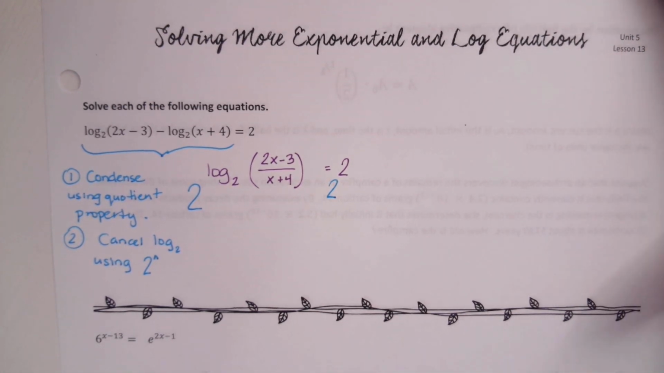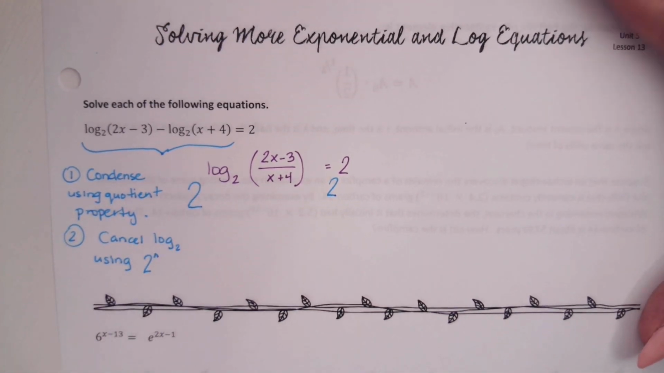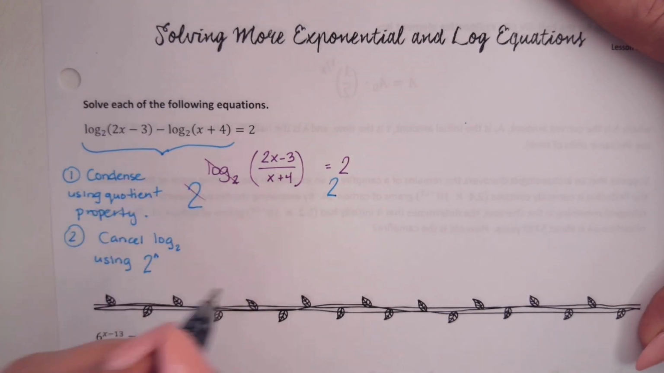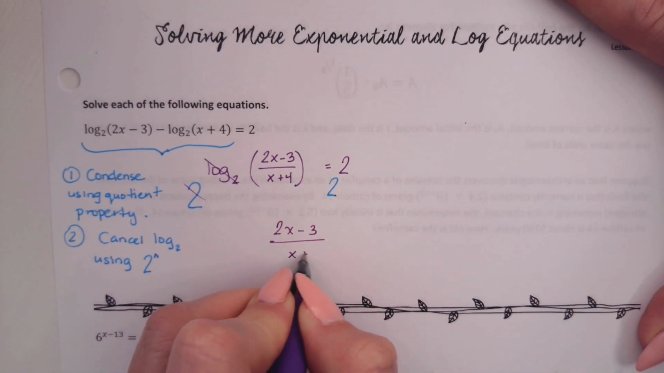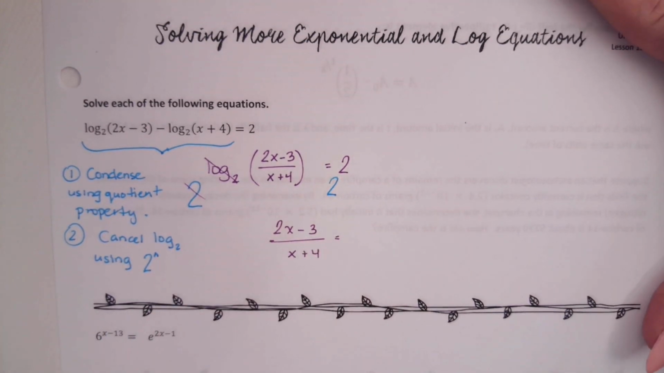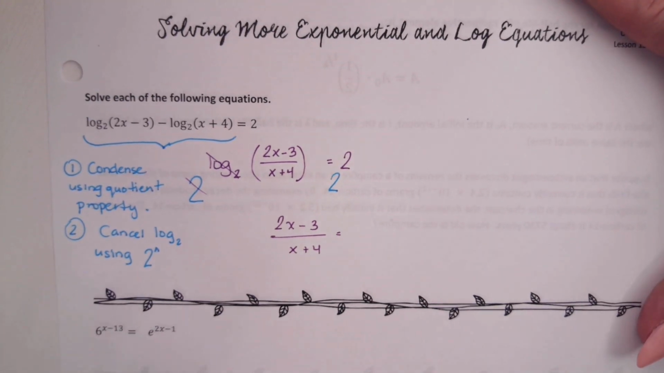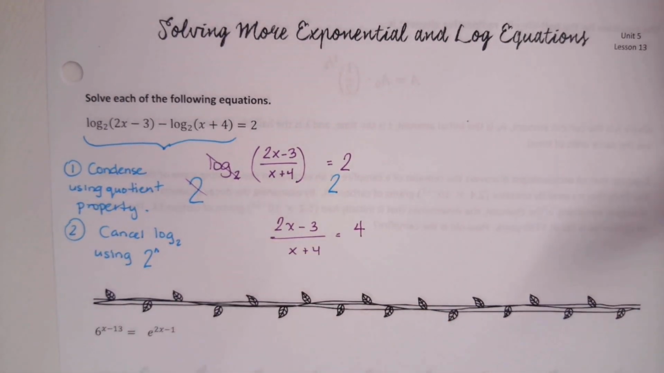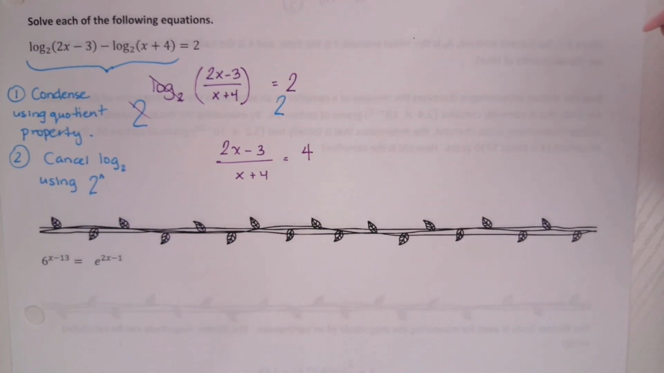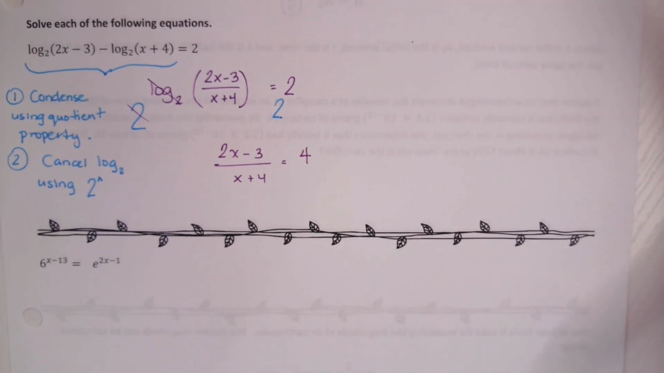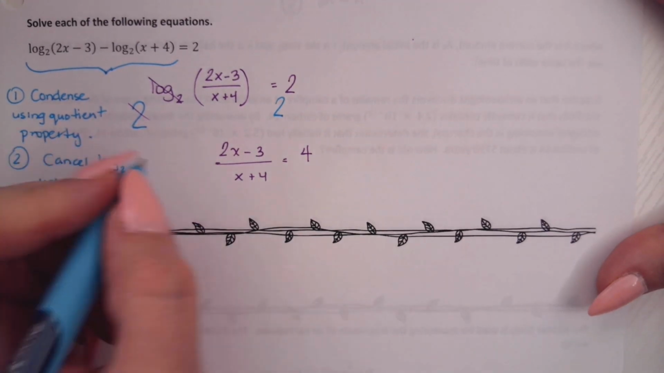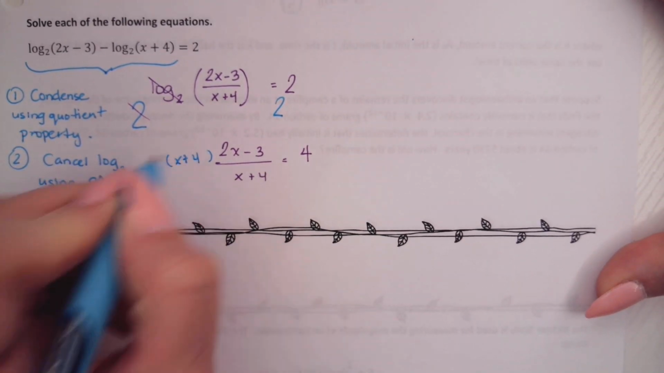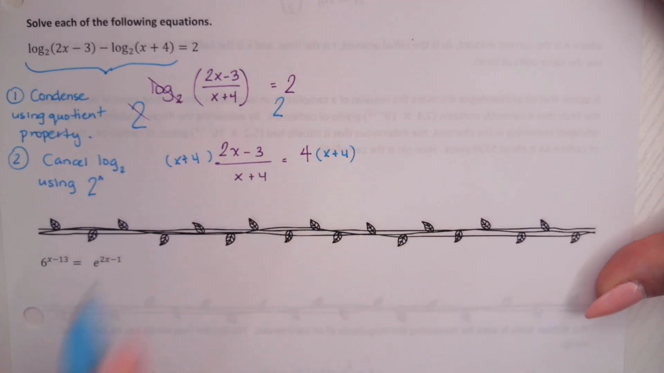The whole point of doing that on the left side, though, is 2 to the power log base 2 does what? Cancels. And we're left with just the argument, which is 2x minus 3 over x plus 4. On the right side, I have 2 squared, which is just 4. Very nice. Now it's just kind of like a regular-looking equation. What do y'all want to do? Multiply by what? Yeah, multiply by that denominator of x plus 4, and that at least cancels the denominator. Good job.